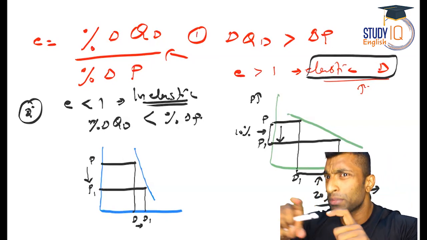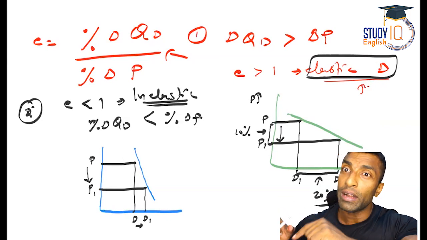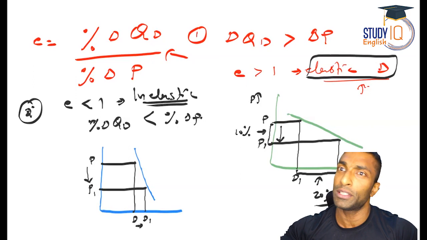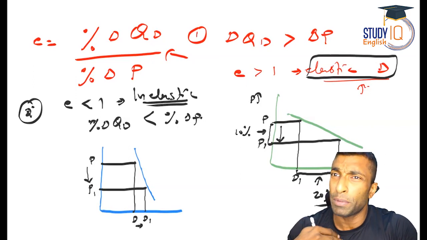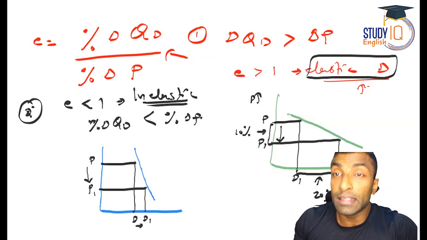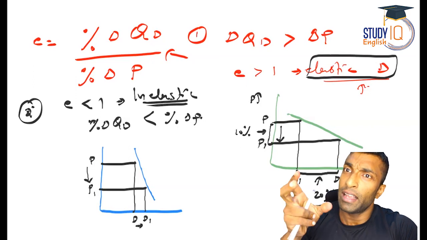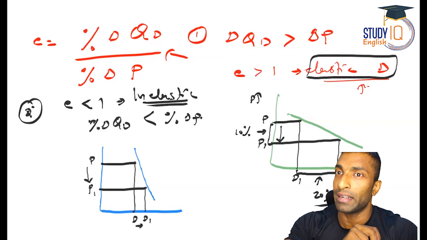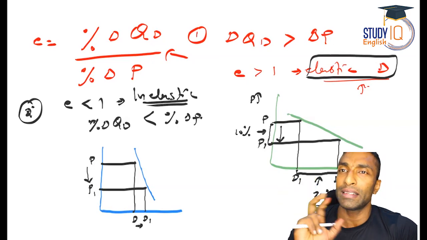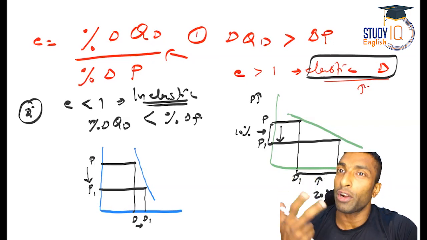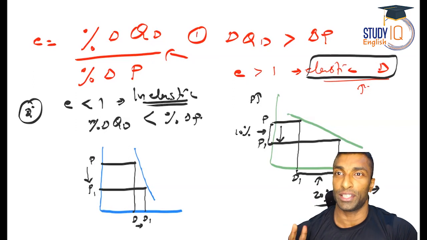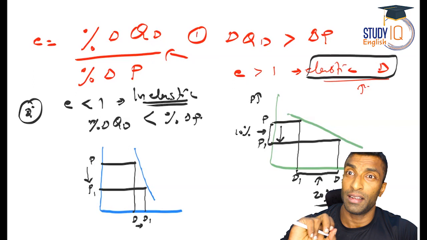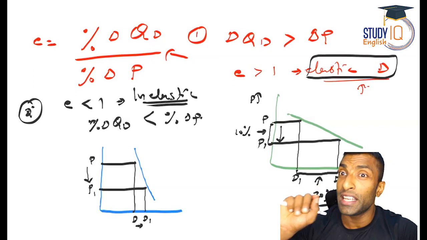Less than 1 means some change will be there, but not as per the price change. It is expected that if price changes 10%, demand also will change 10% or at least more. But in this inelastic case, if price changes 10%, the quantity demanded changes even less than that. There is a change, but it is less. That means not much choice is there, but still you can adjust certain food items like that. But when it comes to medicine, those things, it has to be 0.